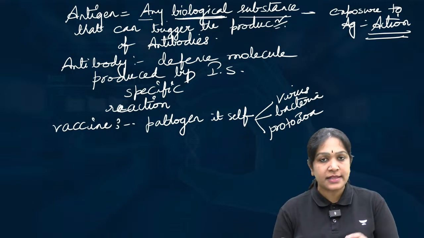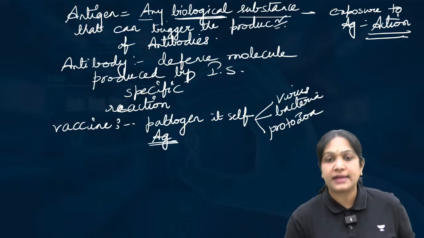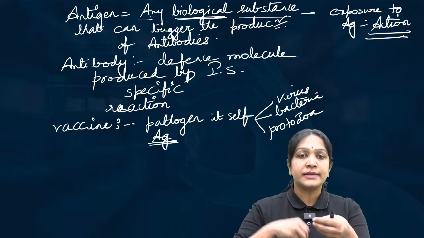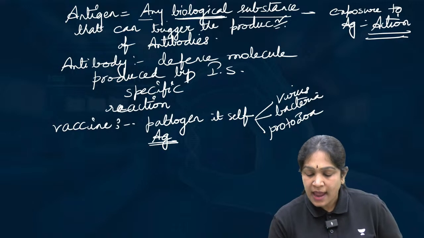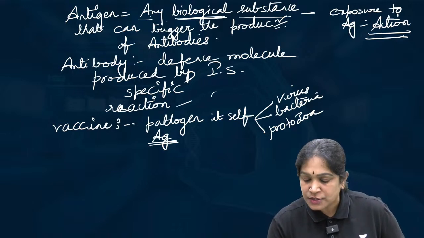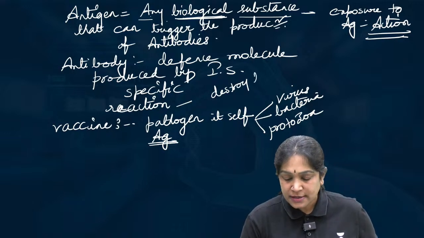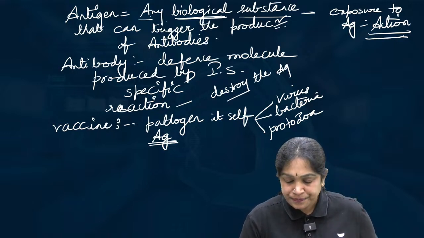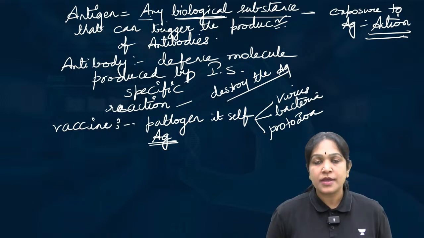The vaccine contains the pathogen itself, and this pathogen is nothing but the antigen. When the antigen enters into our body, then the antibody will be produced, and the antibodies will destroy the antigens. Tell me, what is the function of antibodies? They destroy the antigens.